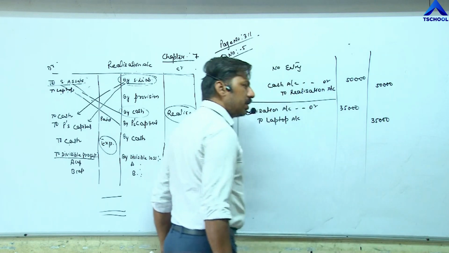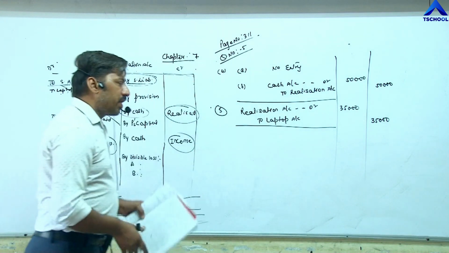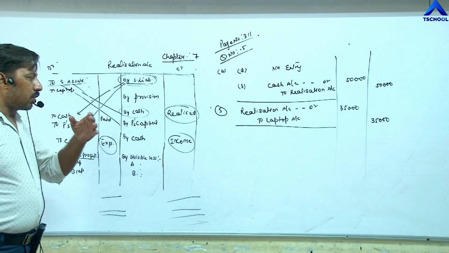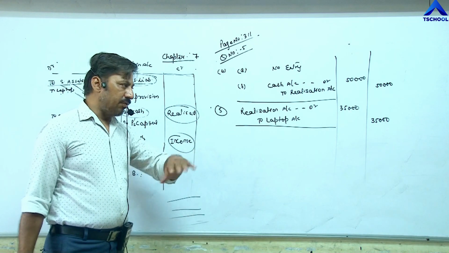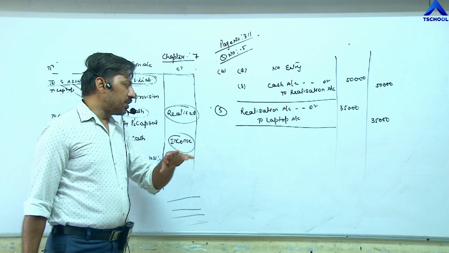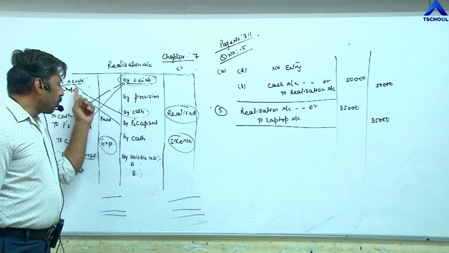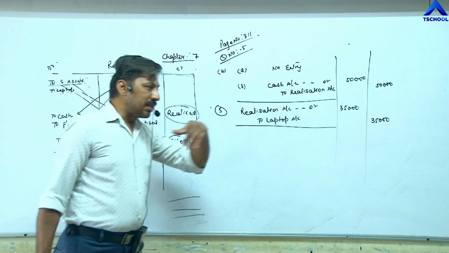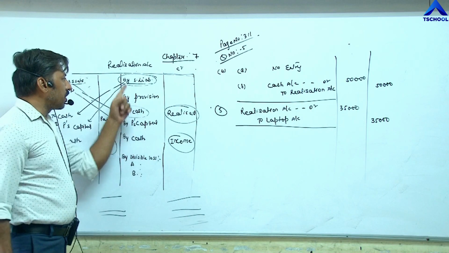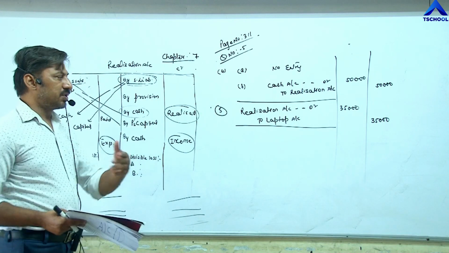Now remember one point. Here the value of the laptop is given. Whether information is given or not about its sale, we have to pass a second entry. Suppose information is not given. Then we have to assume that the laptop is realized, sold at the same value, 35,000. In that case the entry becomes cash account debit to realization, same 35,000, if further information is not given.